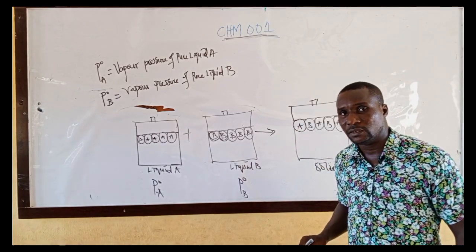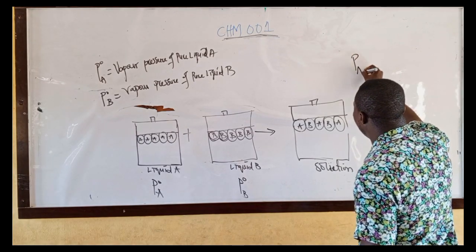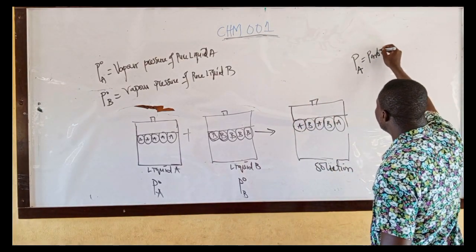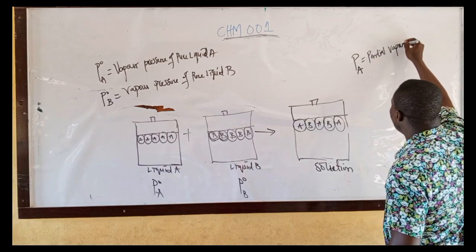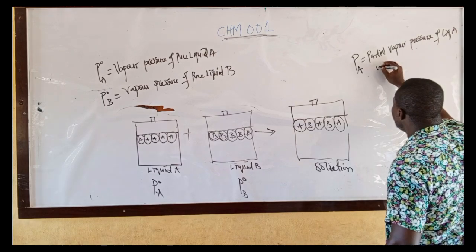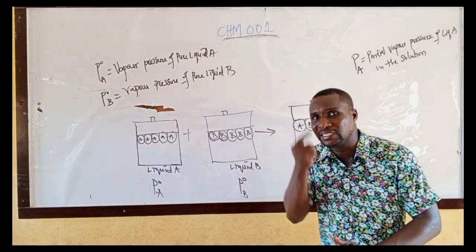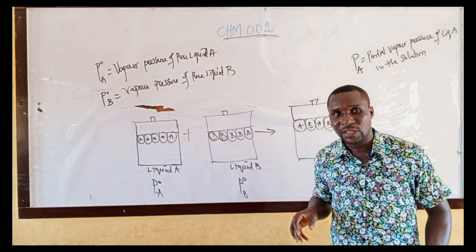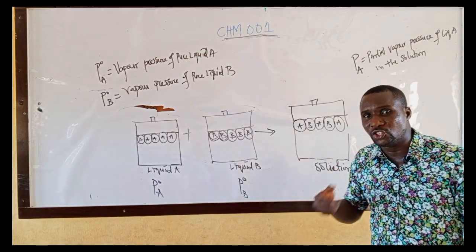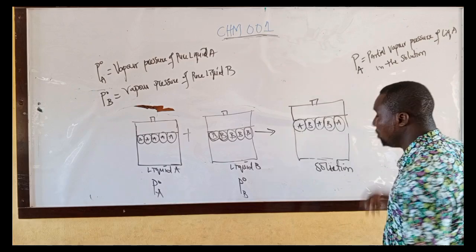Therefore, the pressure exerted by the vapor of liquid A on the solution is known as the partial vapor pressure of liquid A in the solution, P A. That means the vapor of liquid A exerts its own pressure on the solution, and the pressure exerted by liquid A on the solution is known as the partial vapor pressure of liquid A.